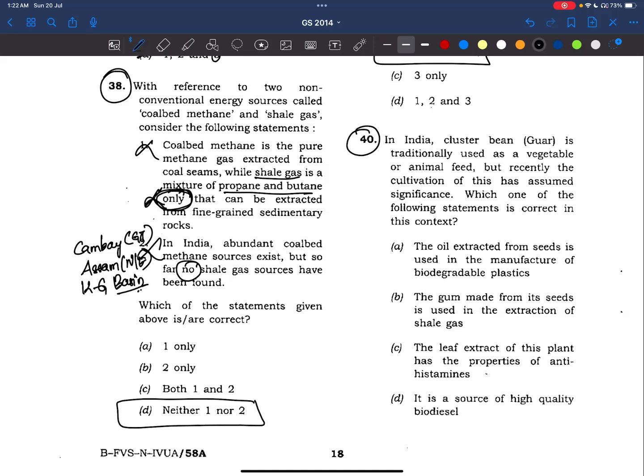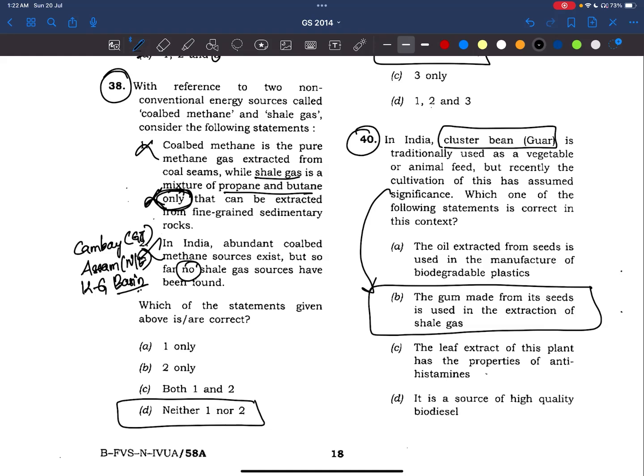The leaf extract of this plant has the properties of antihistamines. It is a source of high quality biodiesel. Friends, I think maybe it was in the news at the time in 2014, but the answer is the gum made from the seeds is used in extraction of shale gas.